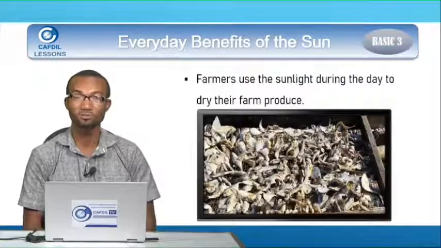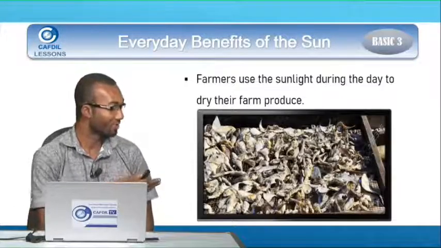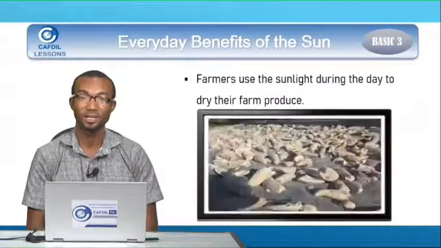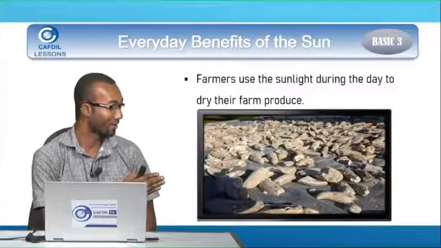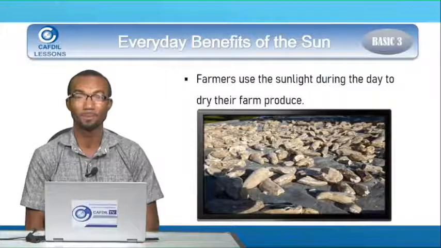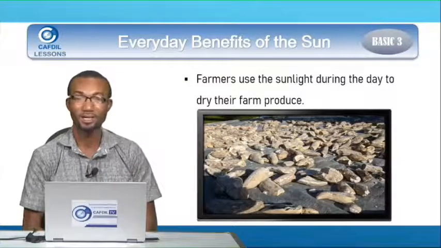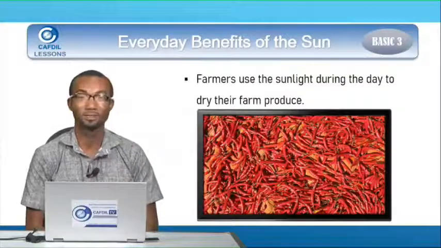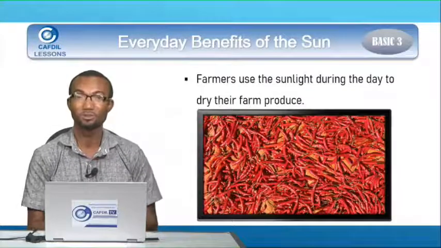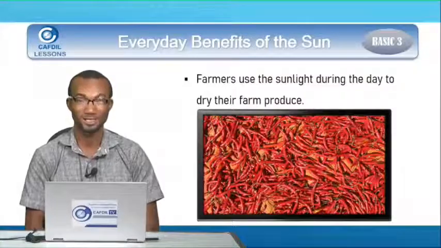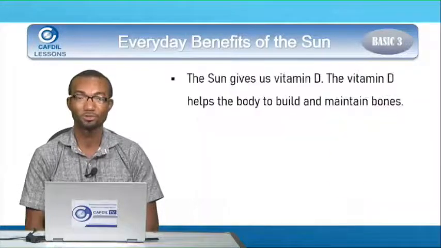Some also use it to dry their fish. Those are the fishing communities. They use the sun to dry their fish. Some also use it to dry cassava, and this dried cassava can be used to prepare konkonte. Some also use the sun to dry their pepper, and sometimes this can be used to prepare powdered pepper. So you see that farmers in their day-to-day activities also use the sun to dry their farm produce.